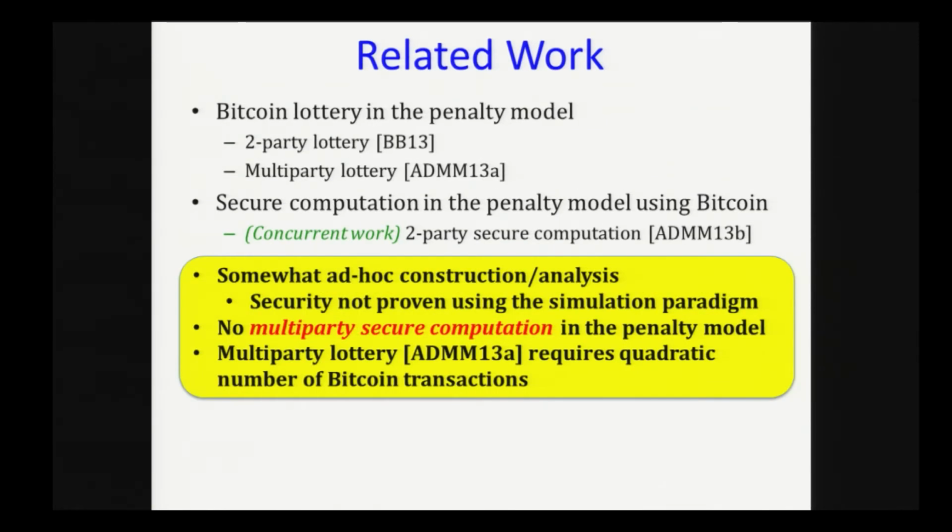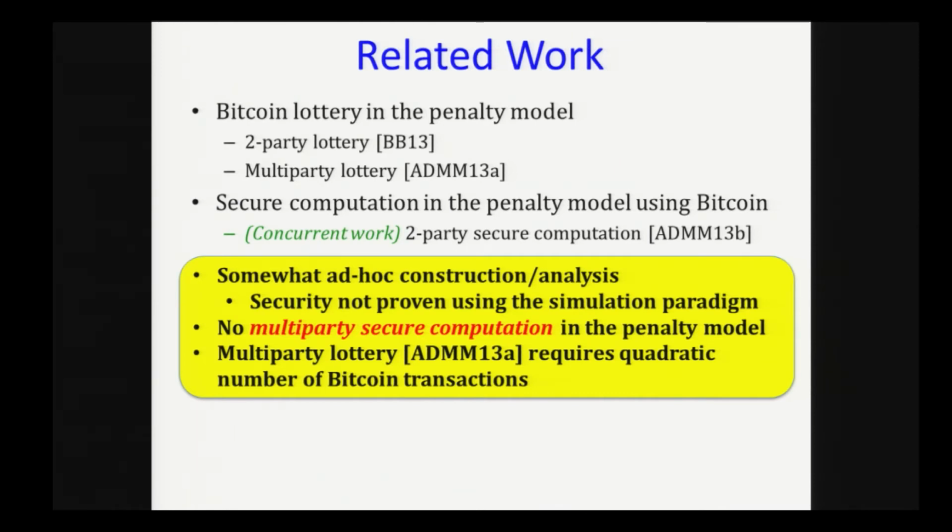So our work is actually inspired by recent constructions of Bitcoin lottery in the penalty model. And also concurrent to our work, there's a paper by Andrzejowicz et al. They also show two-party secure computation in the penalty model. Unfortunately, all of these constructions are somewhat ad hoc, and the analysis is also ad hoc. In particular, they don't use the simulation paradigm. Neither these Bitcoin works nor previous works in the penalty model actually give a solution for the secure computation problem in the multi-party setting, something that we give.